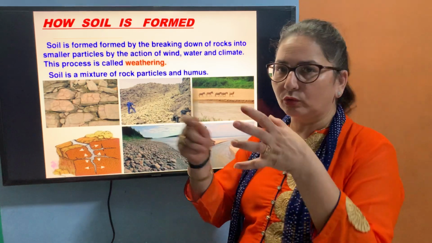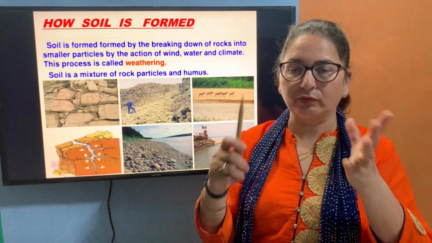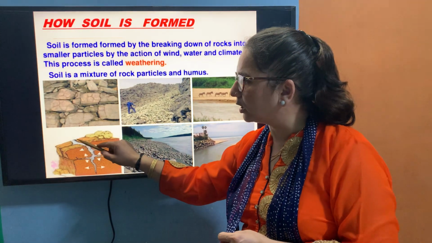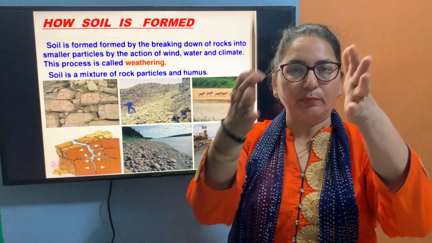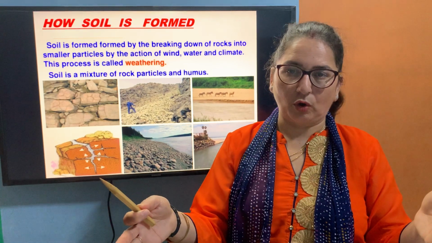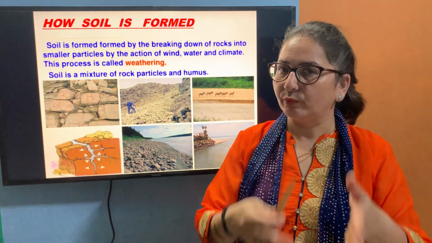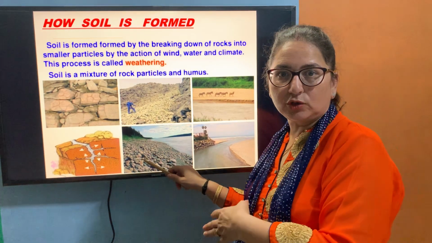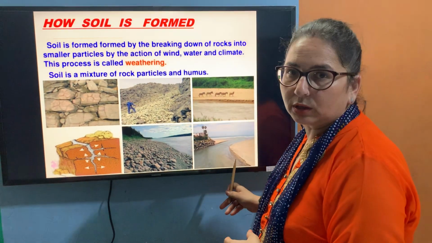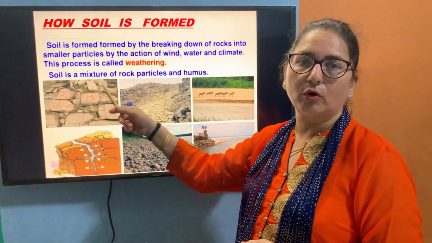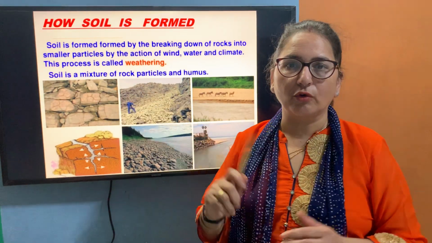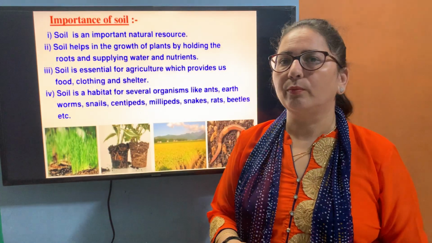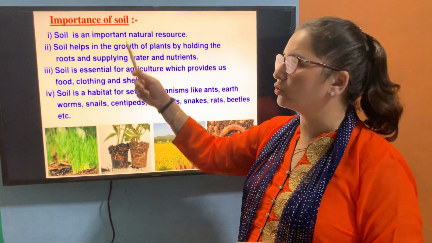So during this expansion and contraction, what will happen? There will be cracks in the rocks. Rocks के अंदर cracks आने शुरू हो जाते हैं, which will break down the rocks. जिसकी वजह से rocks break down हो जाते हैं. And this breakdown of rocks gives these stones. अब इन्हीं stones से क्या बन जाती हैं फिर? Soil. And hence the soil is formed. Basically, soil is a mixture of rock particles and humus. Is it okay?